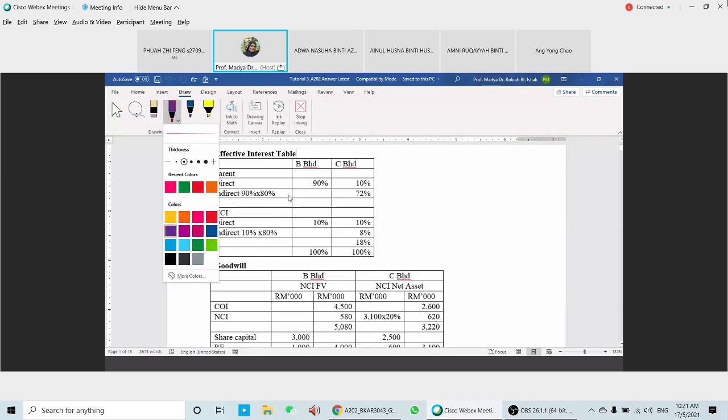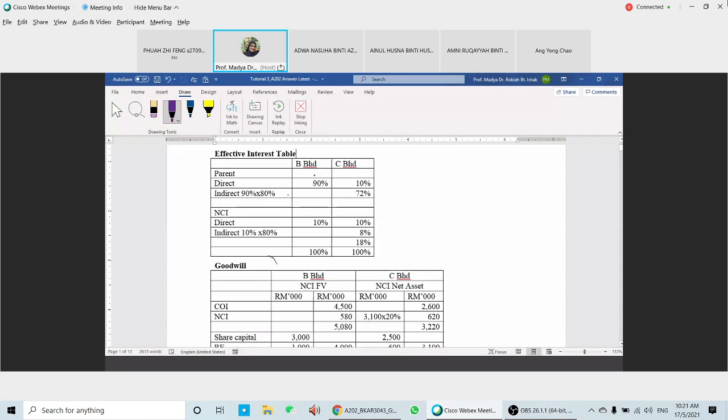For this one, the direct holding here, A to B, is 90%. So that means NCI has another 10%. And then in C, B's parent is A. A has a direct 10%. This one was acquired on 1st of April 2020. You acquired 10% directly here. Indirectly, when you acquired B, B acquired this one on 1st of January 2018. We have an indirect interest of 72%. This one is through B, B times 80%, so we're going to have 72.